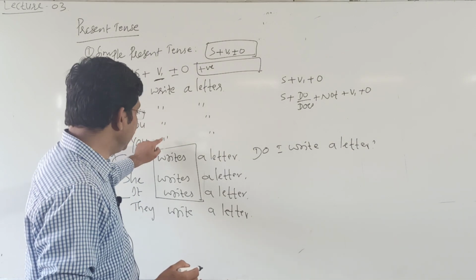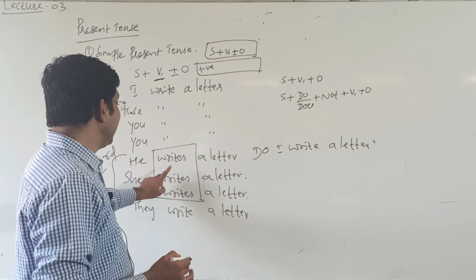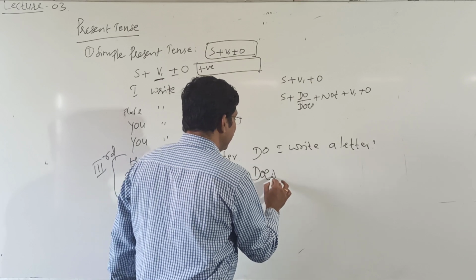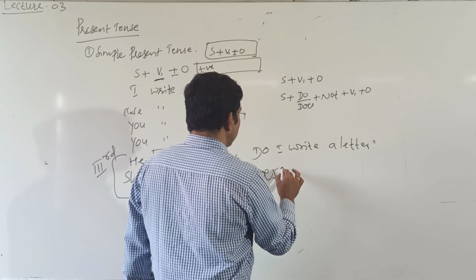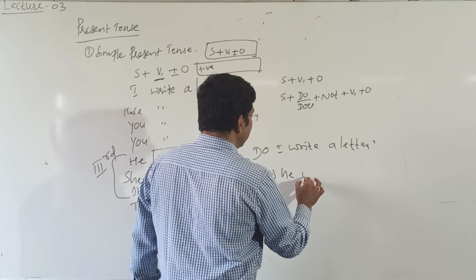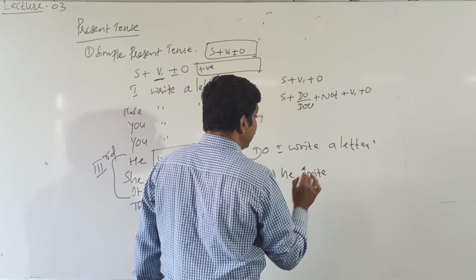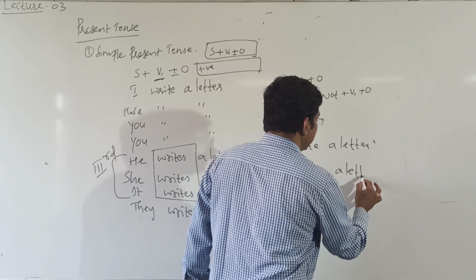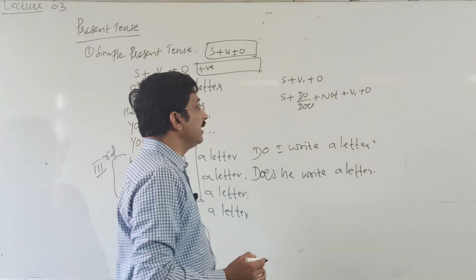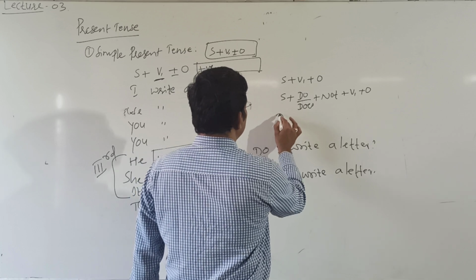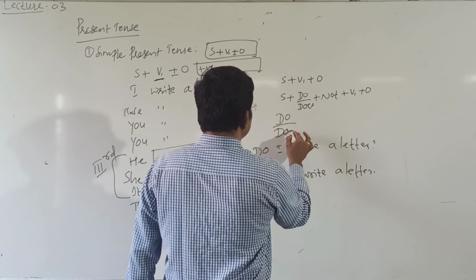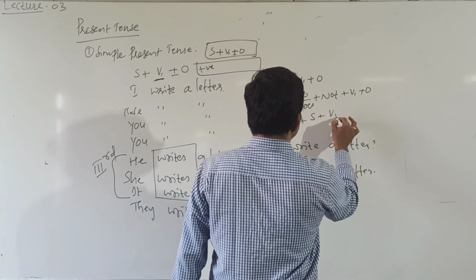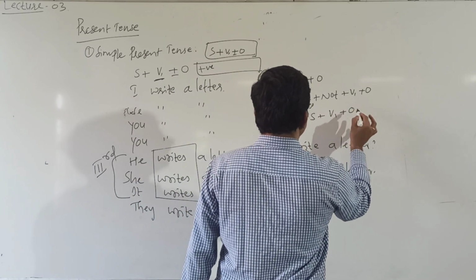Does he, she, it, third person singular, does he write a letter? Okay, what is the form here? Do or does plus s plus V1 plus object.